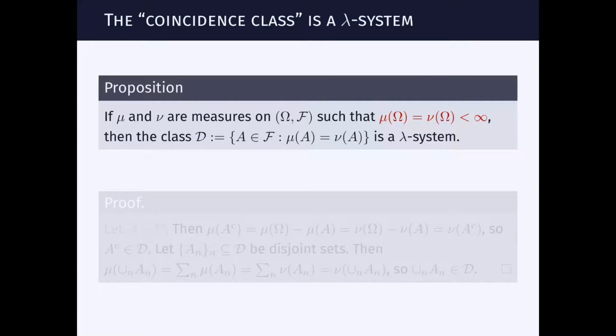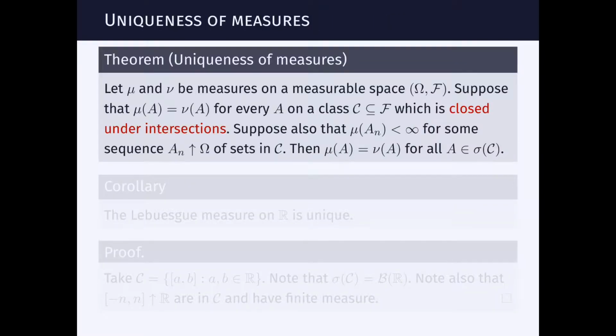And so this class that we defined before, let me call this the coincidence class. That's the class of sets A such that mu of A and nu of A are equal. So here's a proposition. It says this class is a lambda system under this assumption here that the set has a finite measure for both mu and nu and they are the same measure. Let's skip the proof of that proposition and also of the missing piece that allows us to connect pi systems and lambda systems. Let's state this general theorem here to conclude this first part of this video lecture.